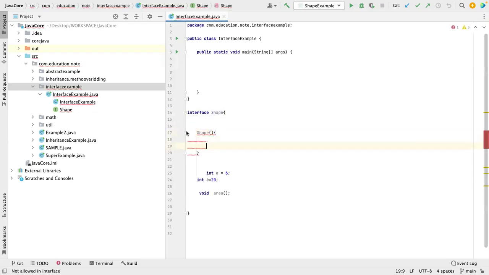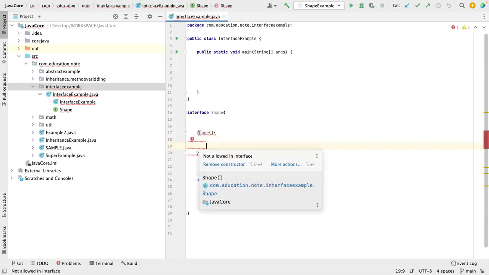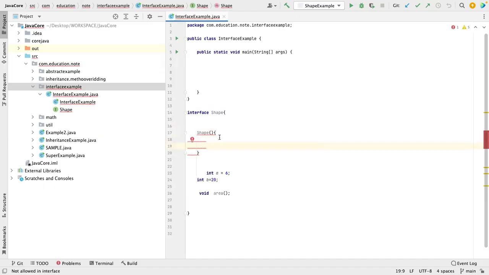So when they ask you the difference between an abstract class and an interface, you can say this is a point: you can have a constructor in an abstract class, but you cannot have a constructor in an interface. That is one thing.